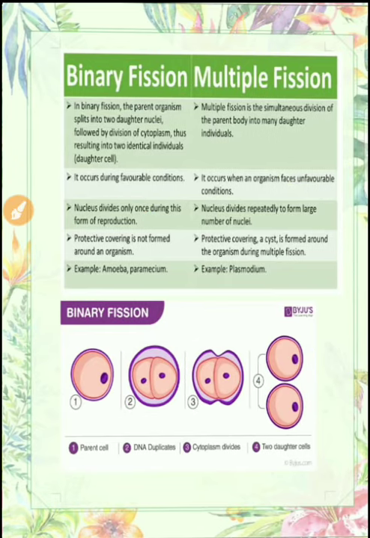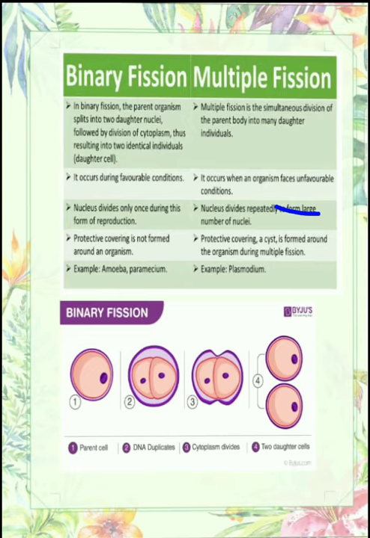But in multiple fission, the nucleus divides rapidly to form a large number of nuclei. And now the main point is that in binary fission, no protective covering is formed around the organism, but in case of multiple fission, a protective covering called a cyst is formed around the organism. Now the examples are amoeba and paramecium. In amoeba and paramecium, binary fission takes place, while in Plasmodium multiple fission takes place.